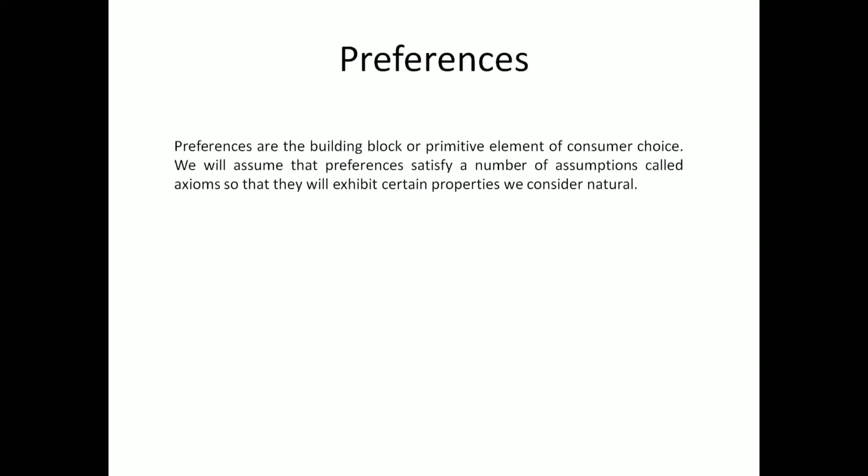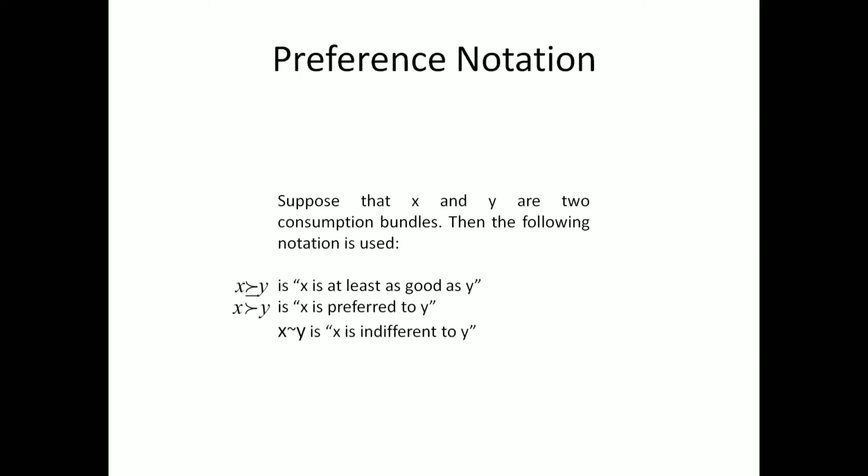So these preferences are the building block or primitive element of consumer choice. We'll assume that the preferences satisfy a number of assumptions called axioms, so that they will exhibit certain properties we consider natural. So the entire indifference curve is based on the preferences, and these preferences are based on axioms. So what are these axioms? We'll discuss that. First of all, what notations are we using for these axioms?